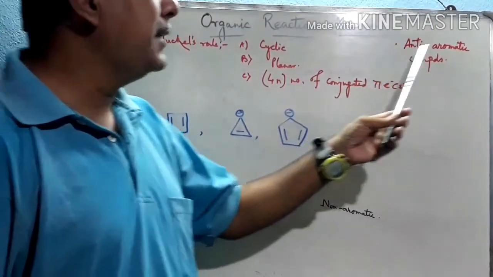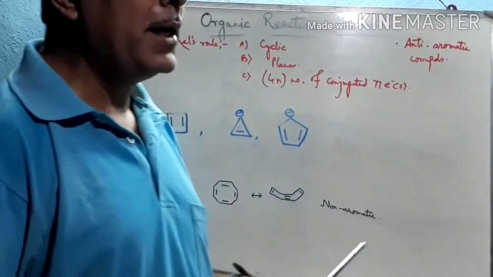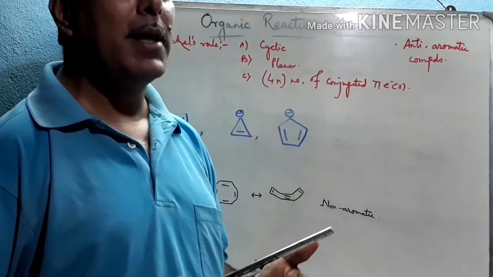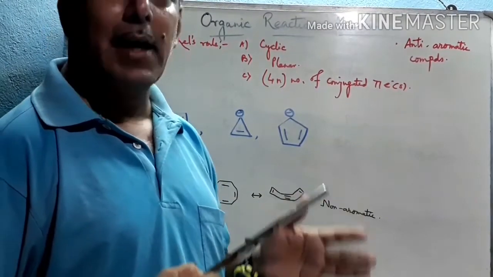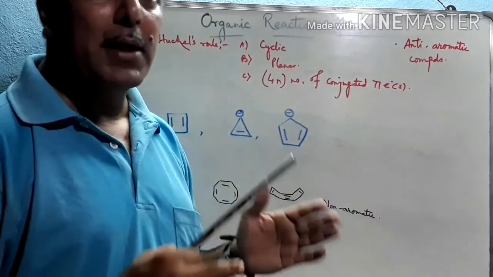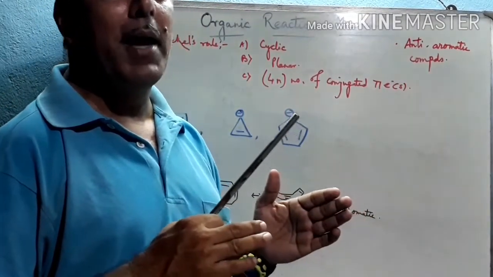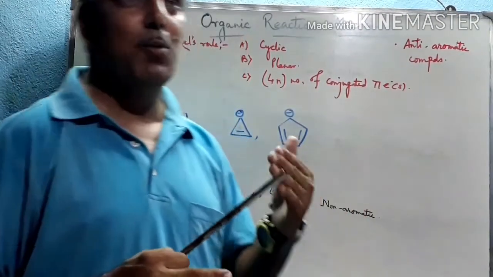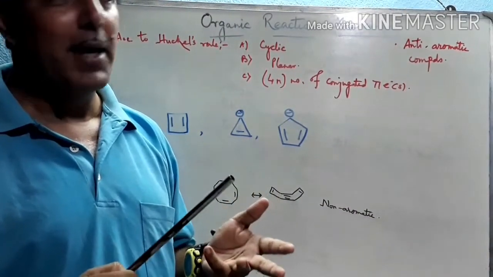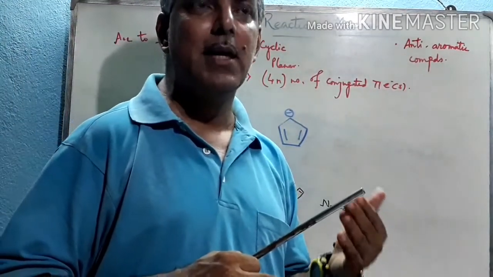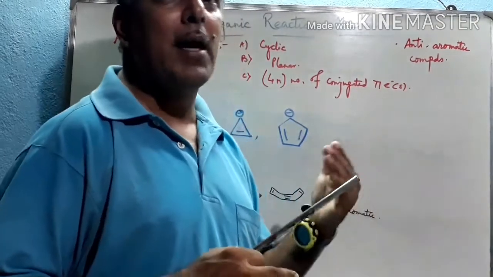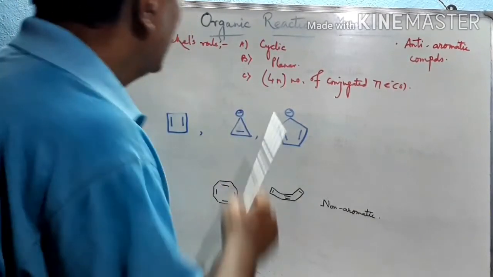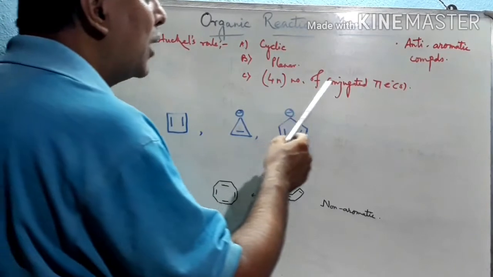Now I am discussing the anti-aromatic compounds. According to Huckel's rule, those species are called anti-aromatic which satisfy number 1, they must be cyclic, number 2, planar, but number 3, only 4n number of conjugated pi electrons. See the difference between aromatic and anti-aromatic. Aromatic contains 4n plus 2 number of conjugated pi electrons, but anti-aromatic species contain only 4n number of pi electrons. See the rules. According to Huckel's rule, number 1, must be cyclic, number 2, planar, and number 3, 4n number of conjugated pi electrons.